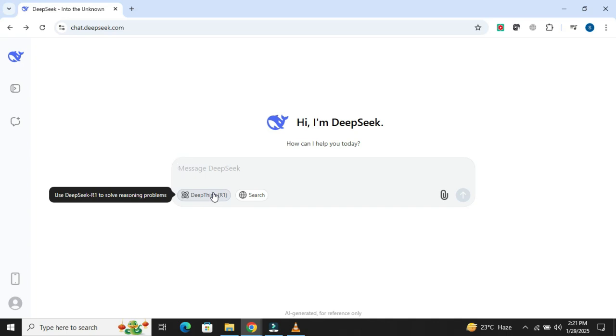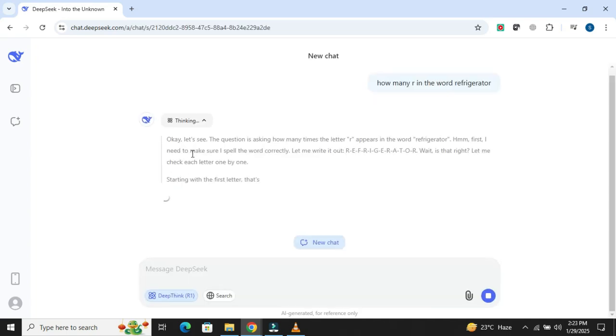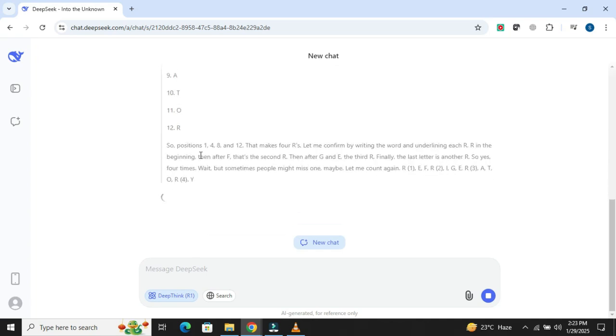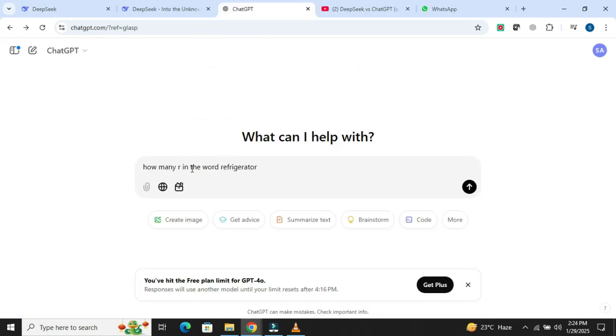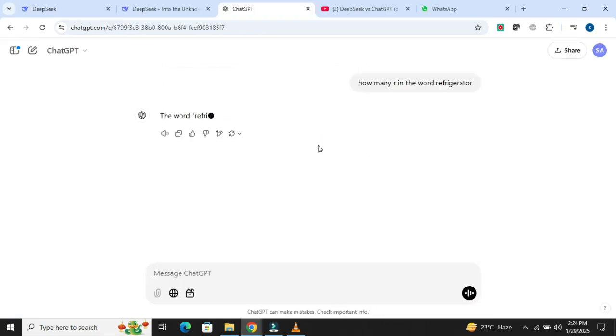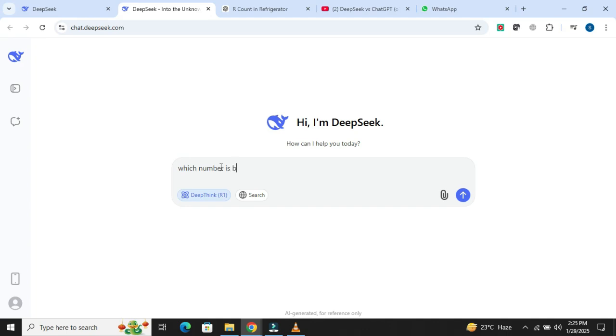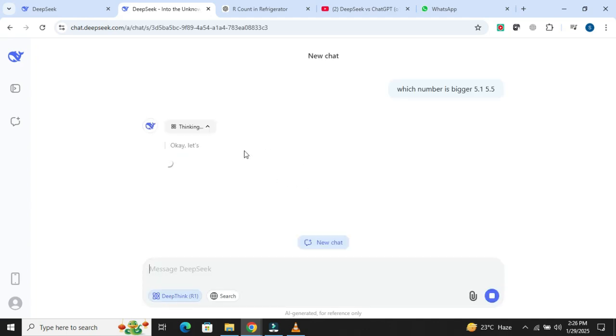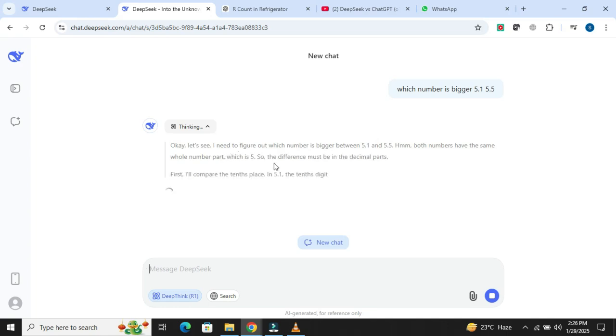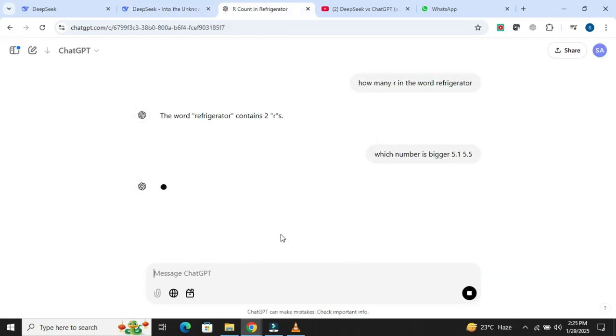In the first test, I asked both DeepSeek and ChatGPT's o1 model a simple reasoning question. How many R's are in the word refrigerator? DeepSeek took a bit longer to process, but it gave a more detailed breakdown of its reasoning, whereas o1 answered quickly, but with less explanation. Next, I tested math reasoning by asking which number is bigger, 5.1 or 5.5. Both models got it right, but once again, DeepSeek provided a more detailed explanation of its thinking process, whereas o1 was quicker but more concise.